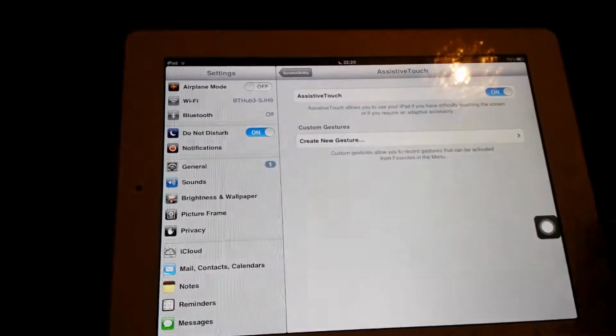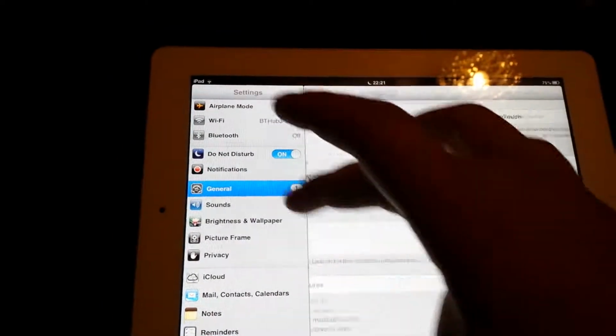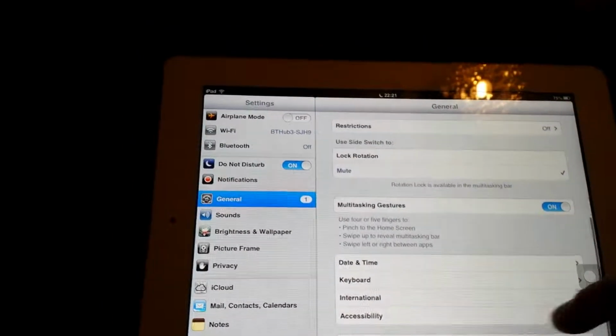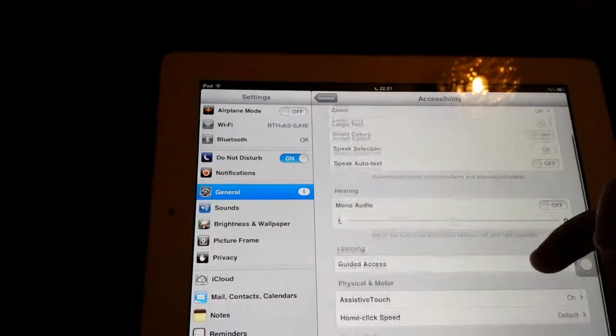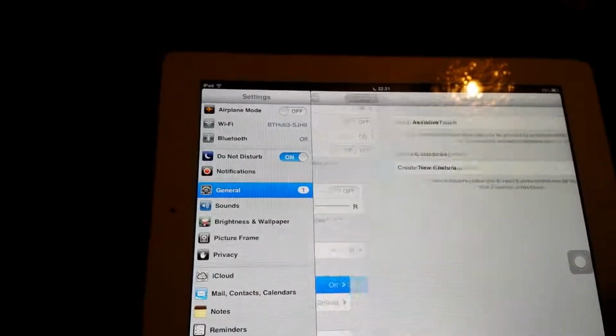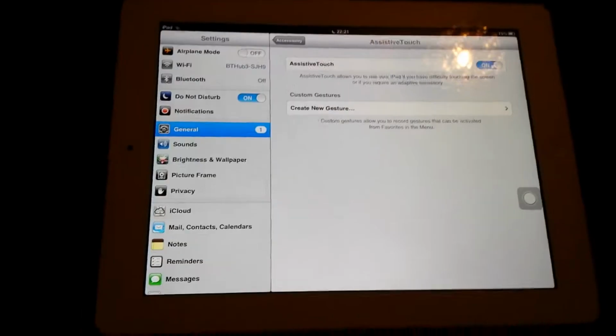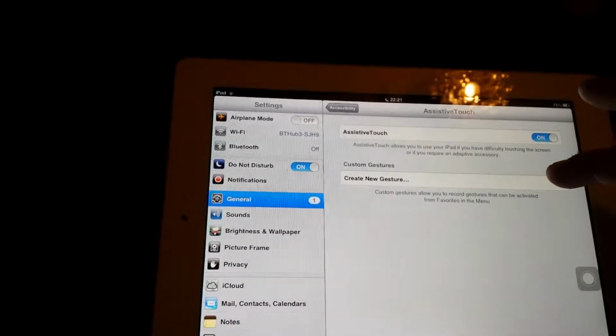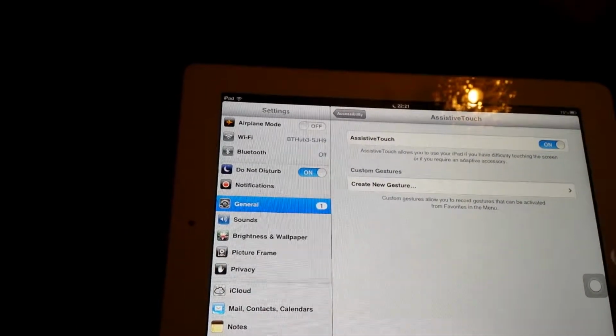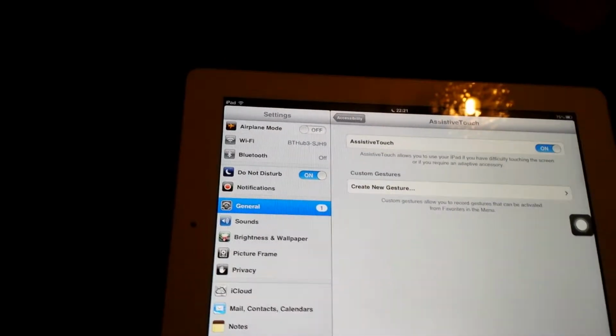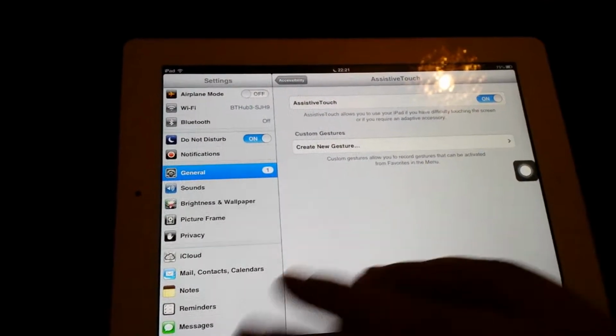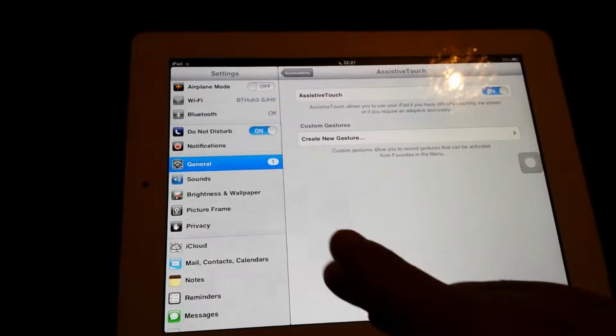Down to settings, general, scroll down to accessibility, assistive touch, and you want to turn it on. And once you're in that, you can create new gestures to do different things like slide your tabs left and right, open new apps,